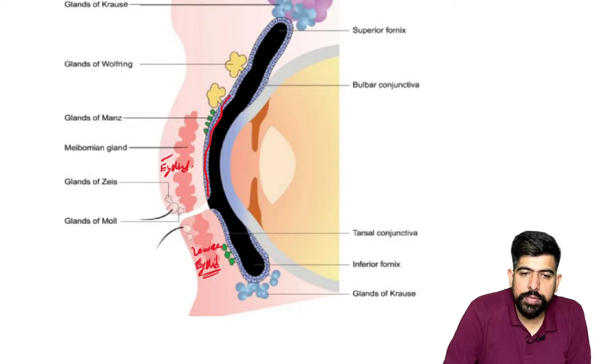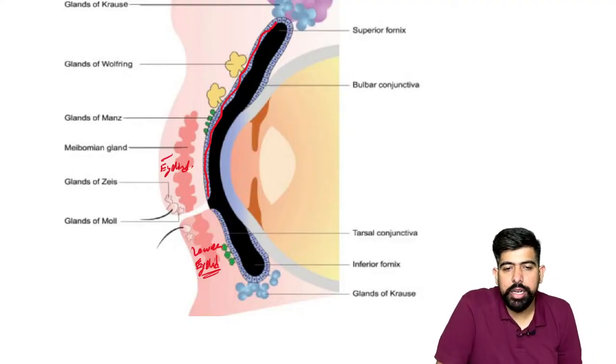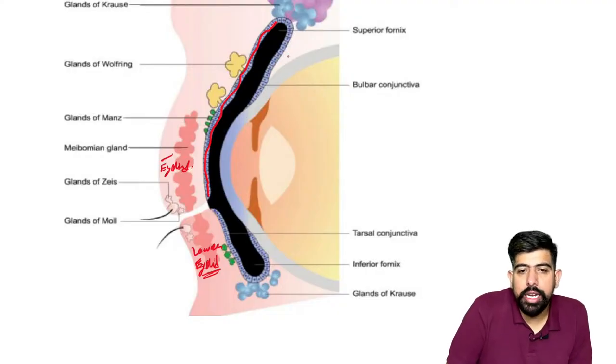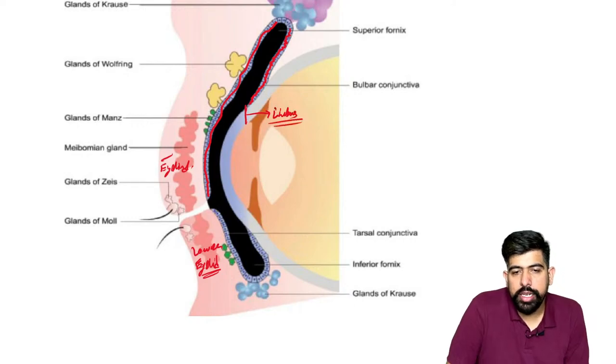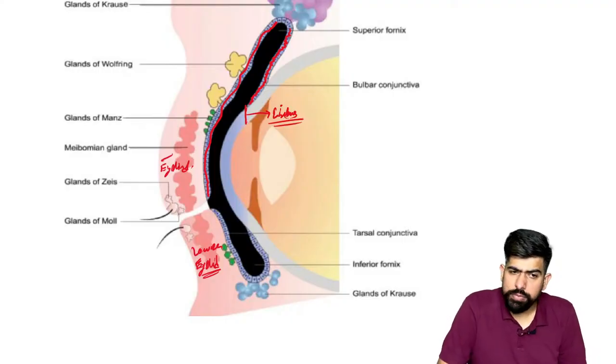It covers the inner side of the eyelids, and not only this, it covers the anterior part of the eyeball. This is the scleral part which it covers, and it finishes here at the limbus.